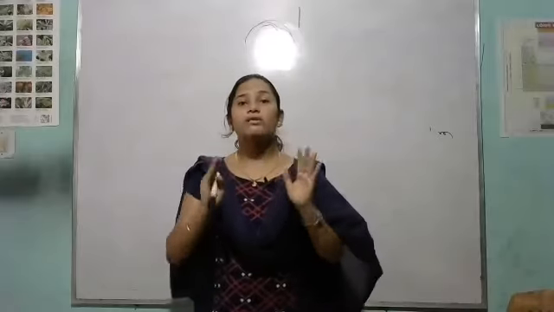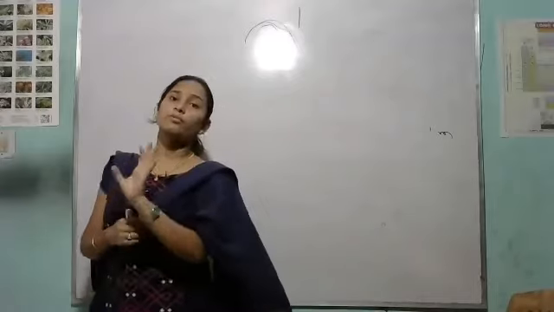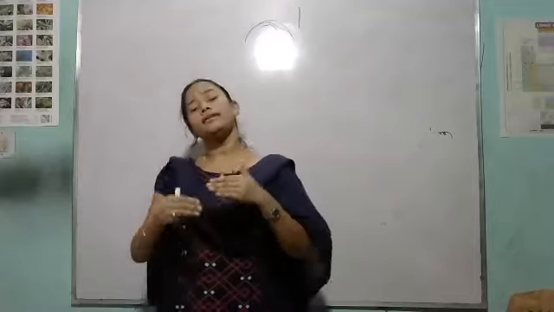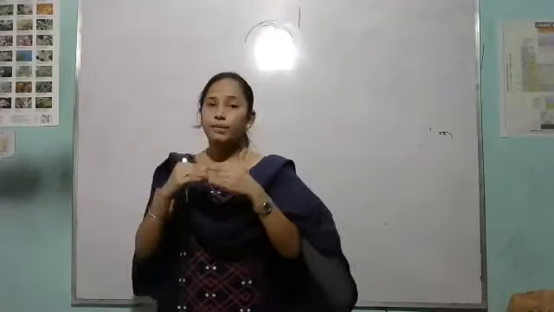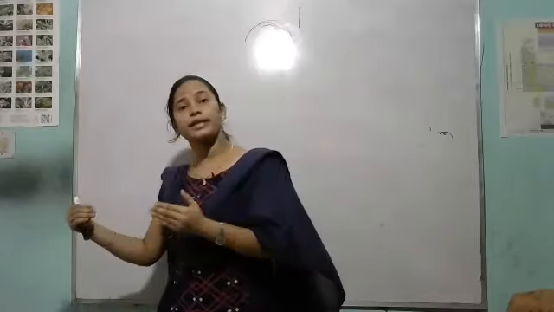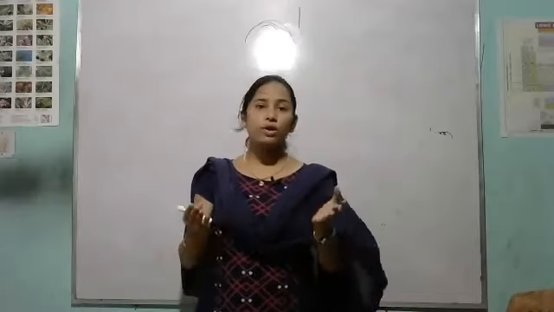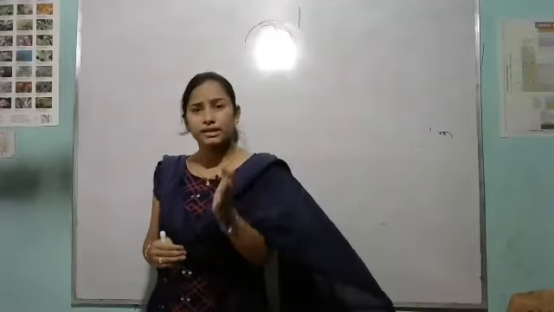The function of the helper T cell is to help the production of antibody from the B lymphocyte. When the virus destroys the helper T cell, it is unable to help the B lymphocyte produce antibody. That is the reason that in AIDS the immune system decreases day by day.